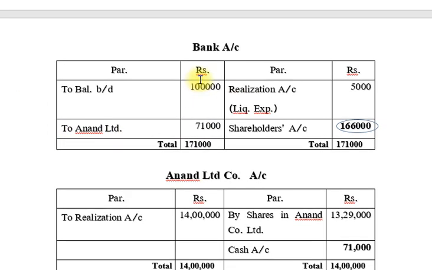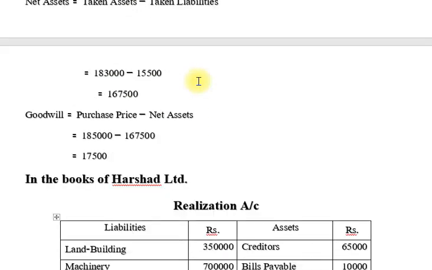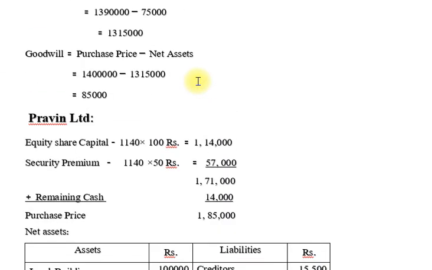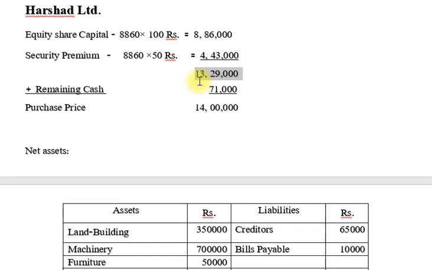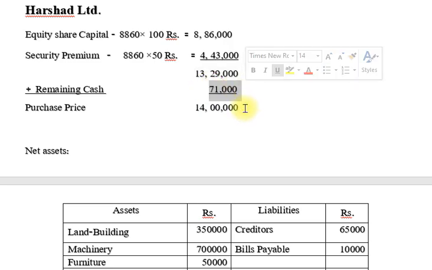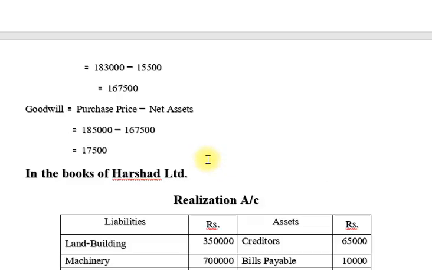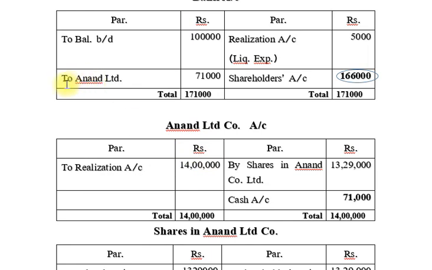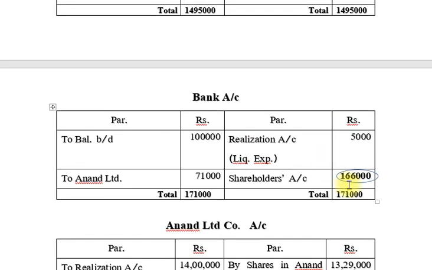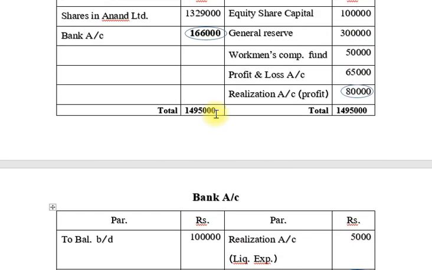Now here, the unlimited company. So friends, how much cash did we pay for the purchase consideration? In one step, 71,000 rupees. So we note down in our bank account or cash account, credit to unlimited, 71,000. Now we make the total 1,71,000 and find the difference, 1,66,000. So friends, you can see we transfer it to the shareholders account.